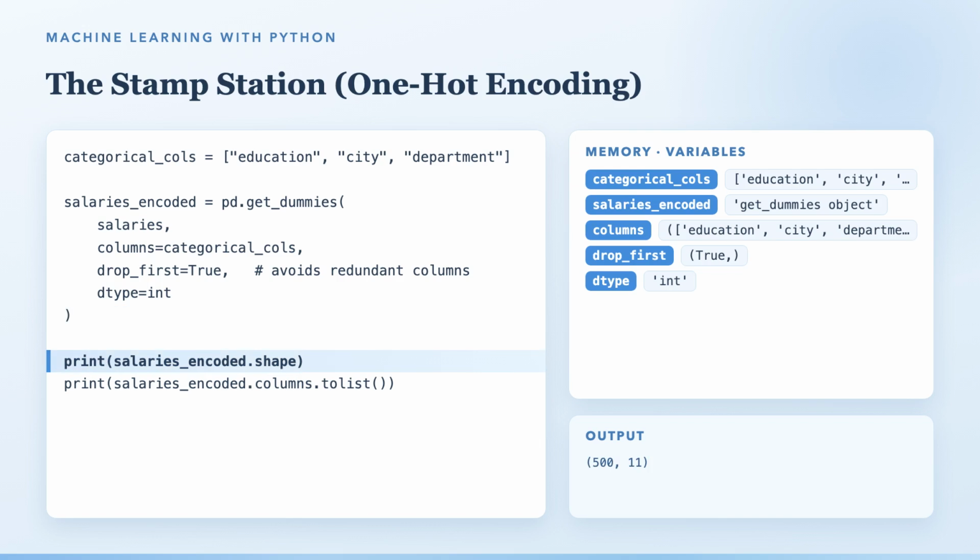Next, print salaries_encoded.shape. 500 rows and 11 columns now. And finally, printing the columns as a list reveals the new names: education_Master, education_PhD, city_Denver, city_Seattle, and the 3 department columns. Every word, now a number.